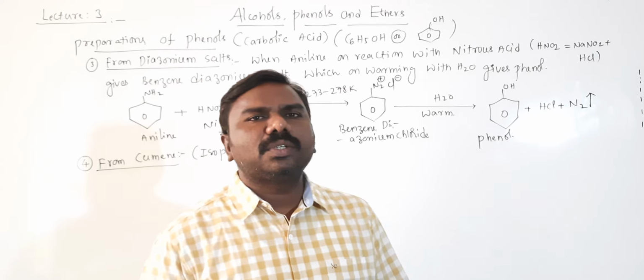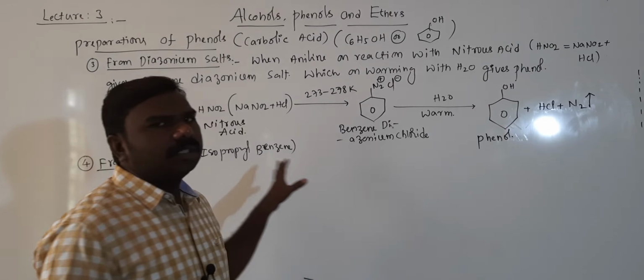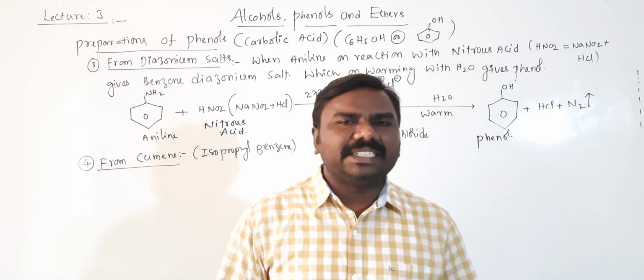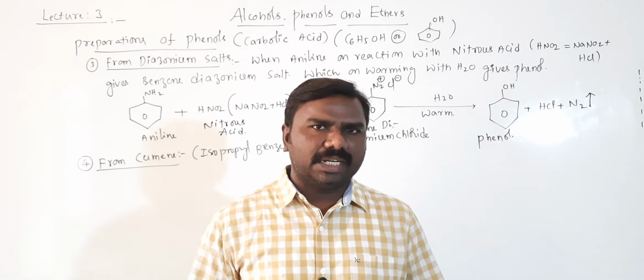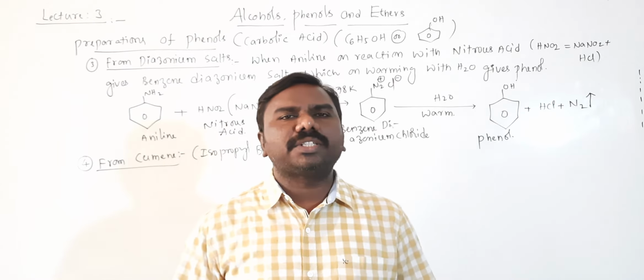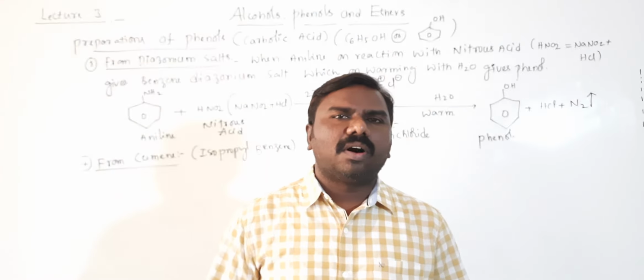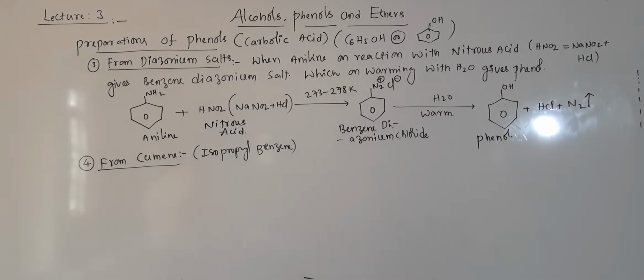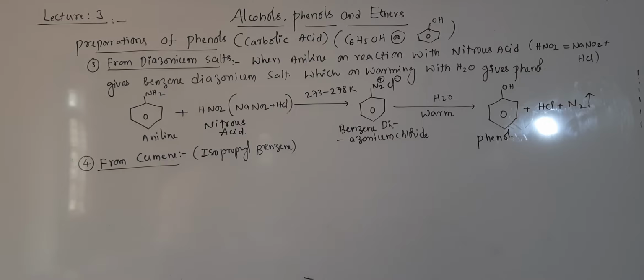Cumene means isopropyl benzene, an isopropyl group present on the benzene ring, which on oxidation with atmospheric air forms cumene hydroperoxide first of all, which on reaction with dilute HCl or water then forms phenol, followed by dilute acids or water, right?